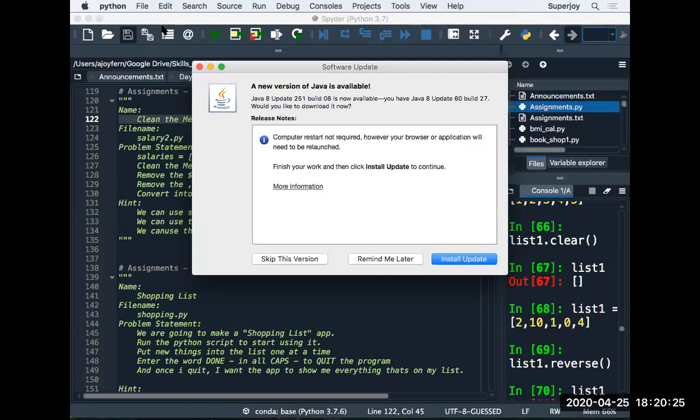Kanya asks, assignment 7 is same as yesterday? No, it's different. Assignment 7 is different. Manoj, take the updated list of assignments from the Google Drive. Yes, there may be a number difference. In the shopping list, we have to take each item as input. Yes, Abhishek, you have to do that. Swastika, there are 2 assignments for today. Hints are already given, Venkatesh. You go to the Google Drive and take the copy of the assignments.